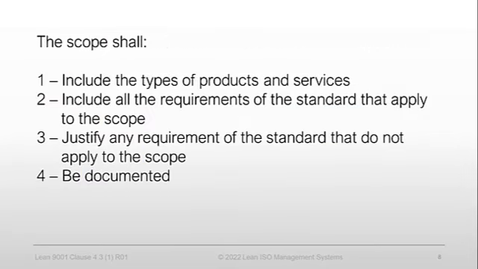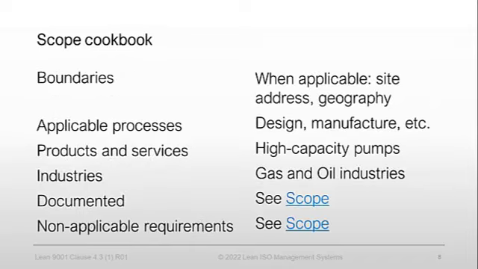Finally, the standard recaps its requirements for the scope. It shall include all applicable requirements of the standard, justify any requirement that does not apply to the scope, include the types of products and services, and be documented and available.